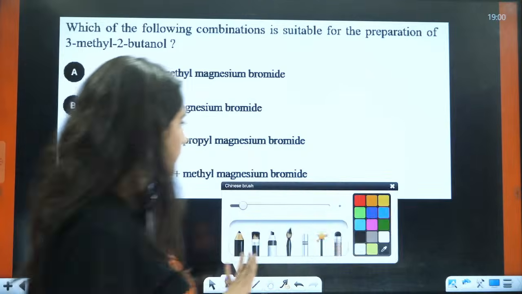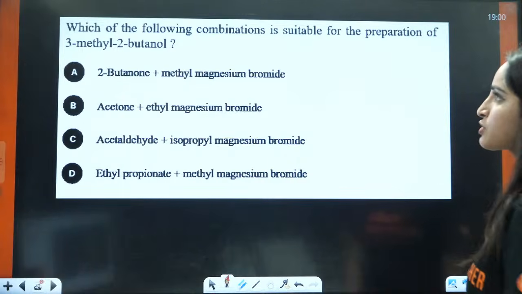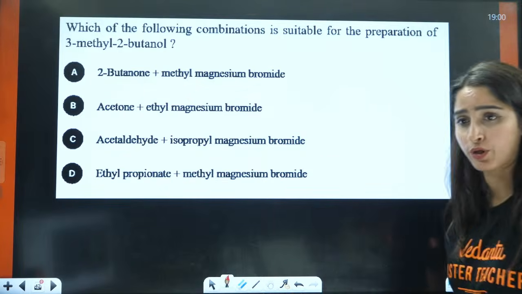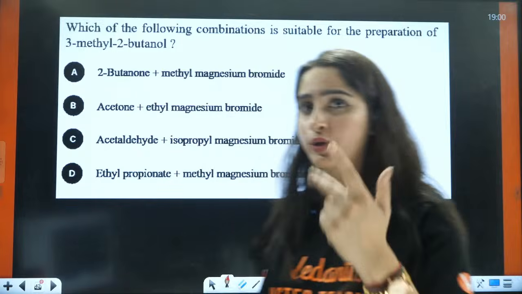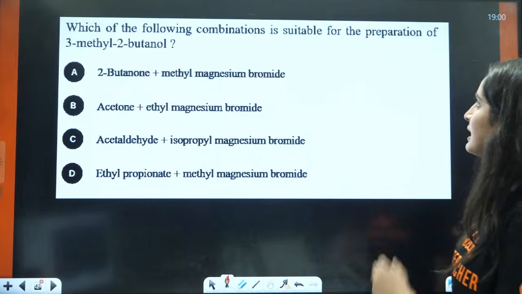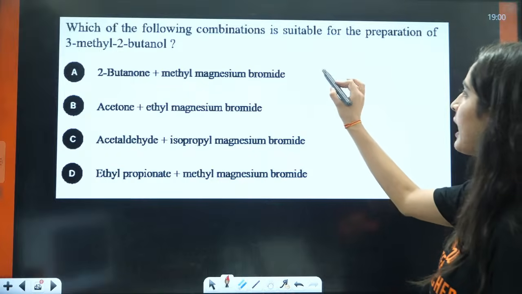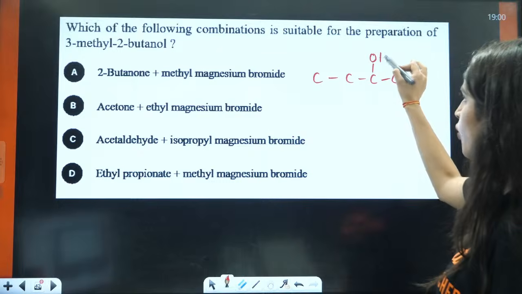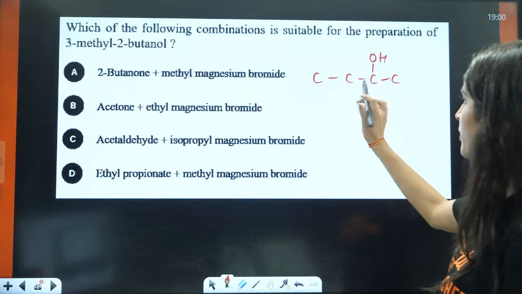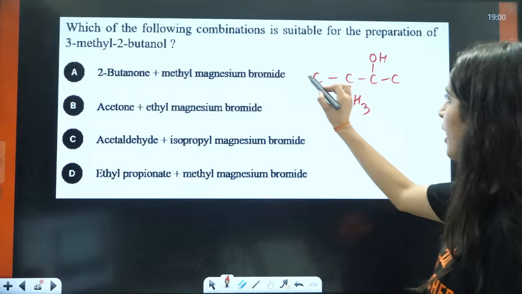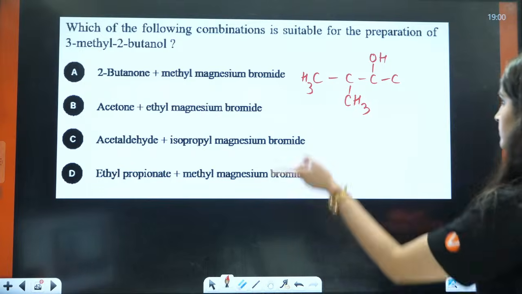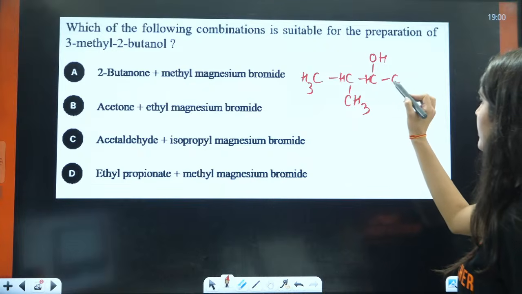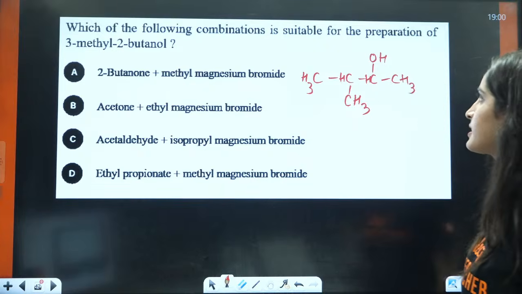Now, the question that they will ask you is something like this. Which of the following combinations is suitable for preparation of 3-methyl-2-butanol? Firstly, you have to make the answer. What they are asking you, 3-methyl-2-butanol, 1, 2, 3, 4. 2-butanol means 2 OH. 3-methyl means CH3 here, and I have to complete the full hydrogens here. So it will be H, H here, and H3 here.